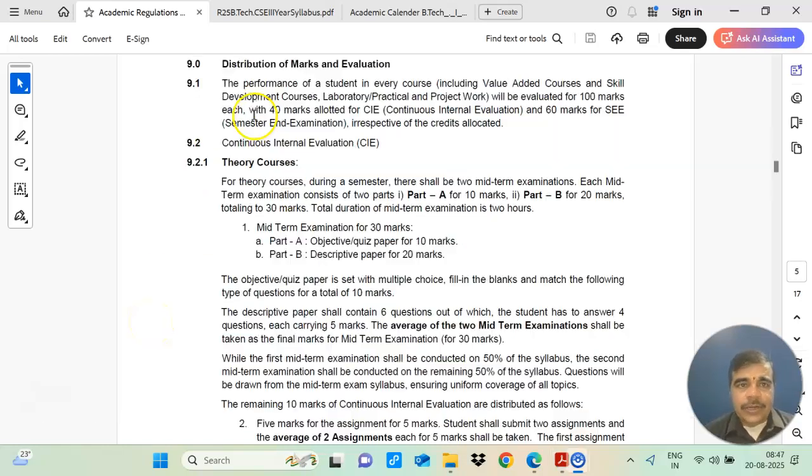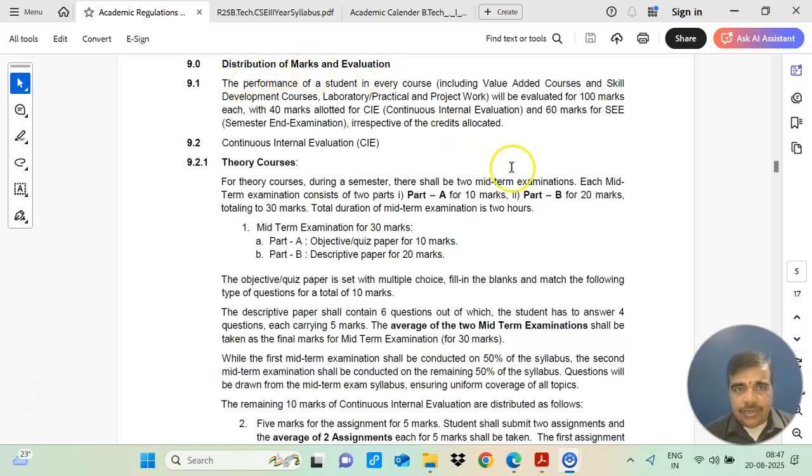The next important topic is distribution of marks and evaluation. If we are considering one theory course, in that theory course you will be having two mid-term examinations. You will be having a first spell of instruction, then a second spell of instruction, and a first midterm and a second midterm.